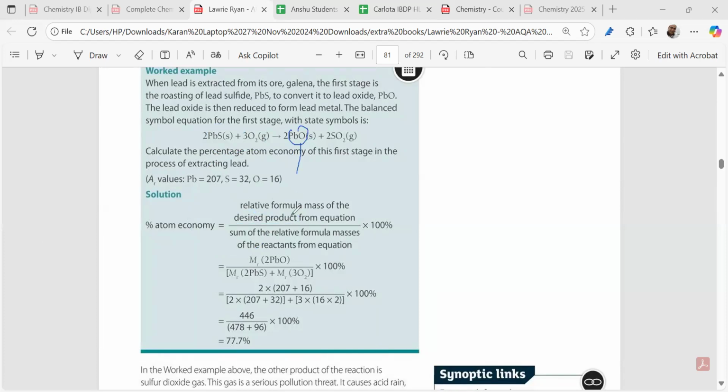So PbO multiplied by 2, why? Because 2 stoichiometry is there. Divided by oxygen you take, oxygen multiplied by 3, understood, right? And PbS multiplied by 2. Is it clear to you? Understand this part? Easy? This part is clear? So this is the way we find out the percent atom economy. So if you have got two equations to compare, go for a higher percentage atom economy. That will be ensuring less amount of wastage.